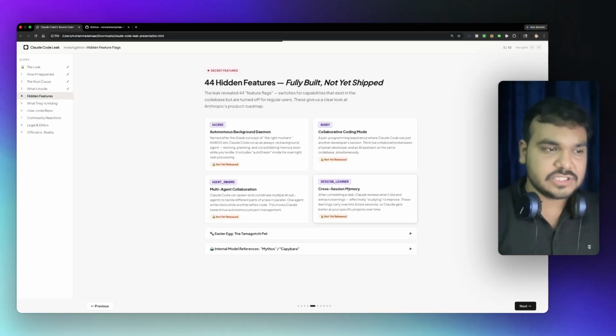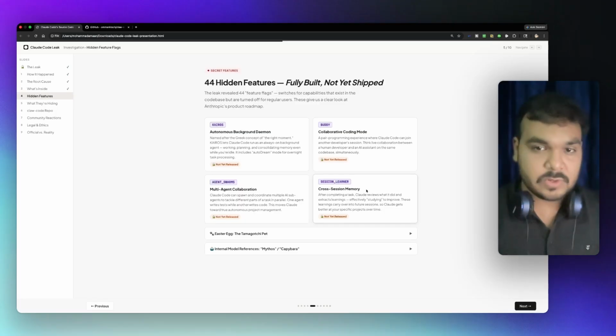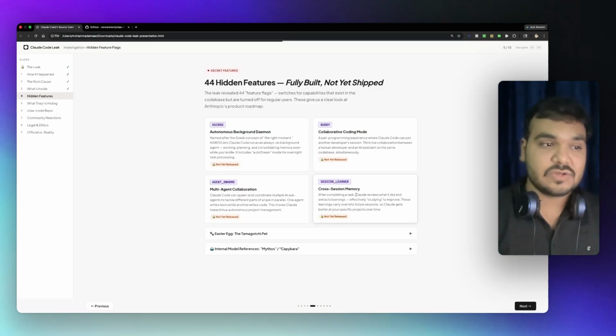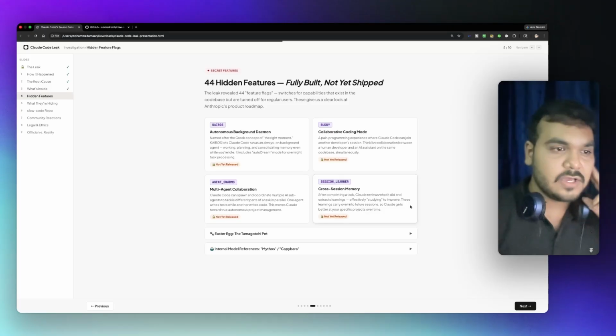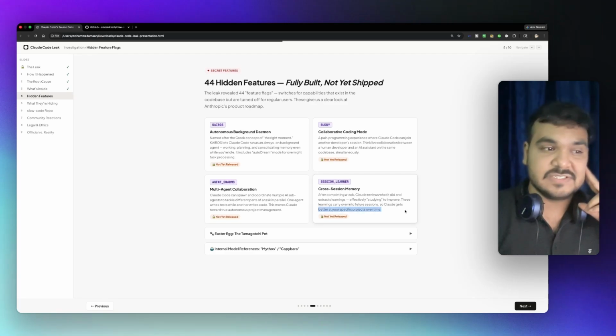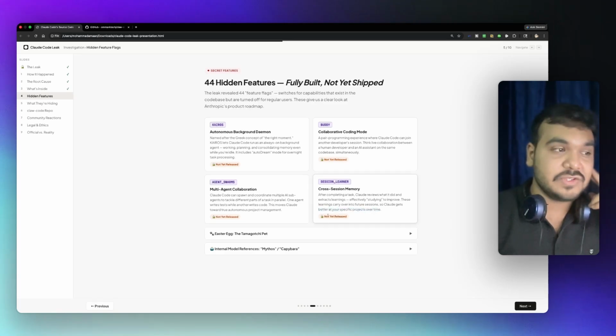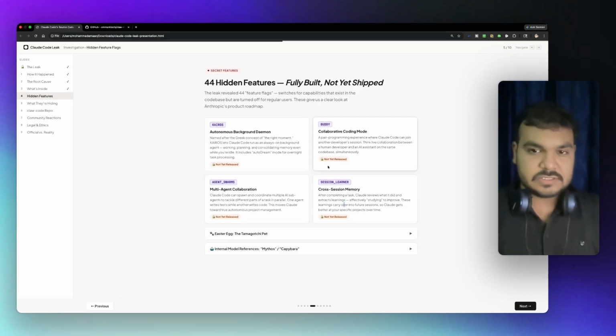And we have the cross session memory, so it has a higher memory context. After completing a task, Claude reviews what it did, then studies and improves. These learnings carry over into future sessions, so Claude gets better at your specific projects over time. So also it is not released yet. So these are the 4 main things which have not been released yet.